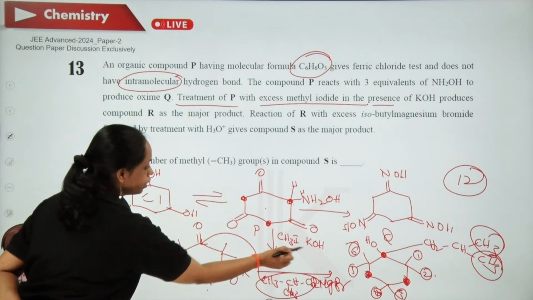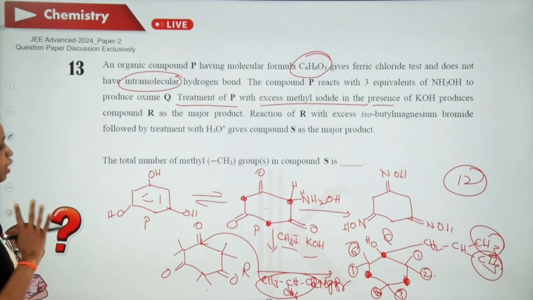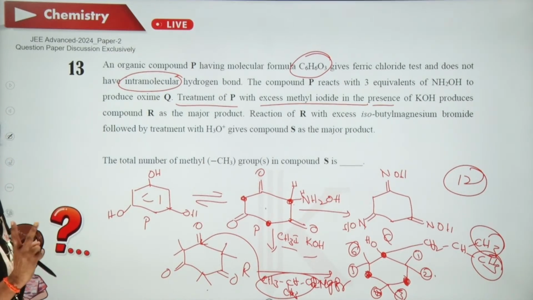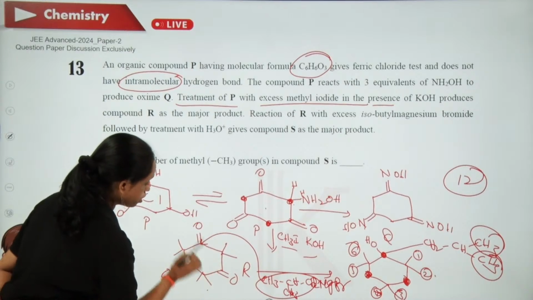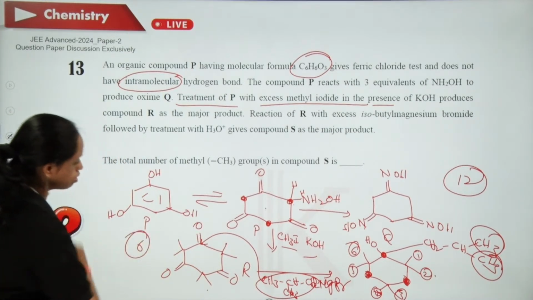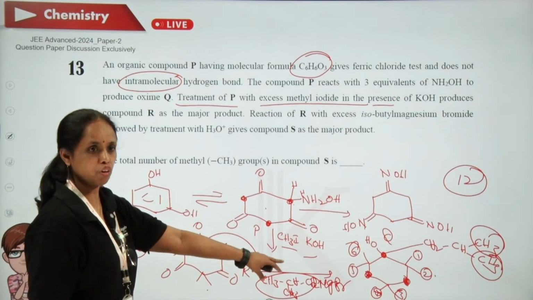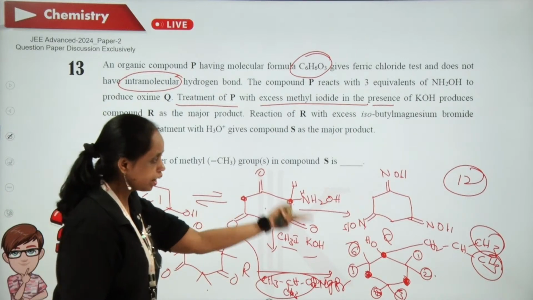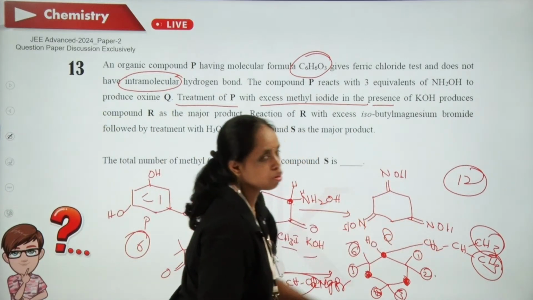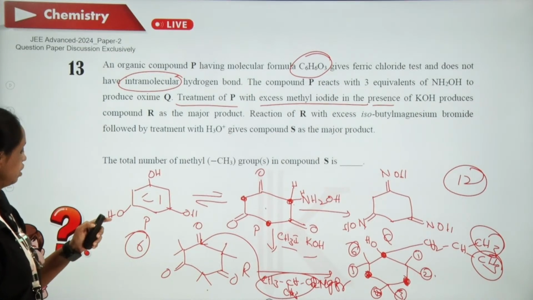Now when it is made to react with CH3I in presence of KOH, active hydrogens are replaced with methyl groups. So these three positions are having 2 methyl groups, counting up to 6. Now the next reaction, that is Grignard's reagent followed by hydrolysis. Again you are going to get 6 more methyl groups. So 6 plus 6, 12. Next.